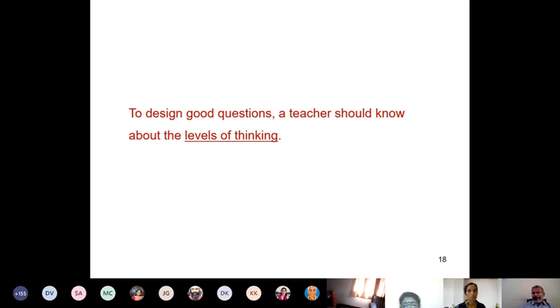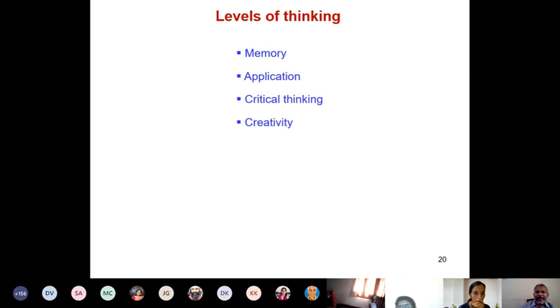Let me show 4 levels out of the usual 6, to simplify matters: memory, application, critical thinking, and creativity. There are different words used for different levels. For instance, remember is the same as memory. That is the lowest level of thinking. Then you have application. Fortunately, there are not many variations. People use this level, application. Then critical thinking. What are the equivalent terms for this level?